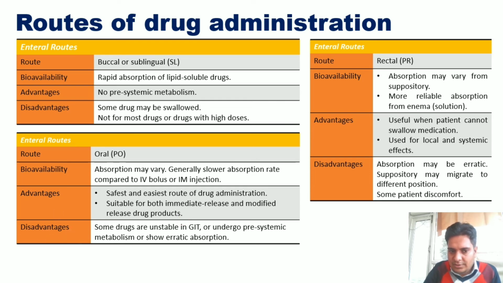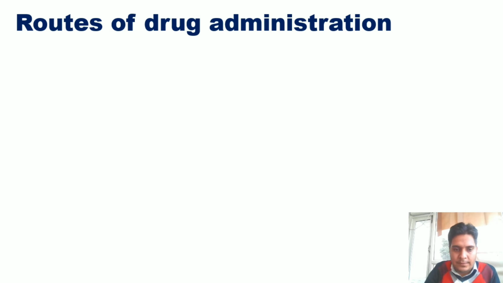Disadvantages of this system are that some drugs are unstable in the GI tract, therefore we cannot use this route in such cases, and some drugs can go into first pass metabolism or show erratic absorption from the GI tract.